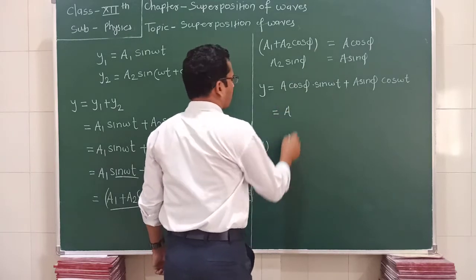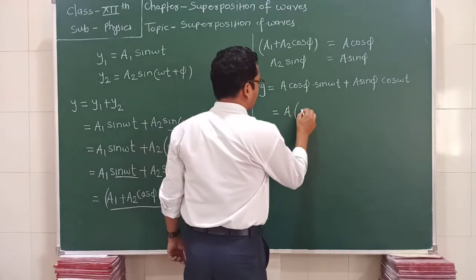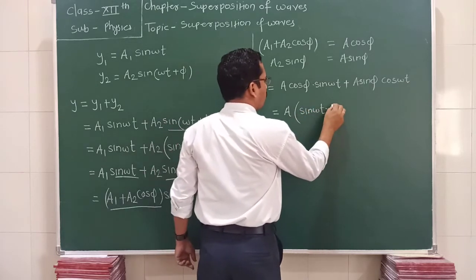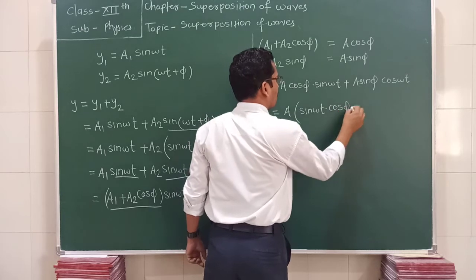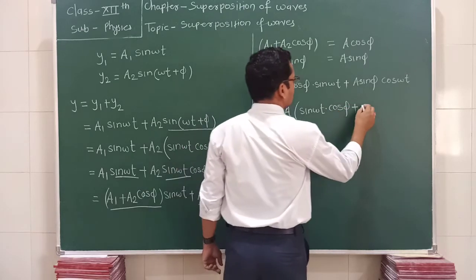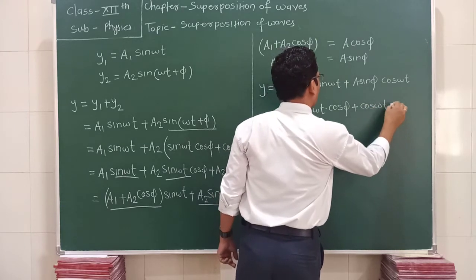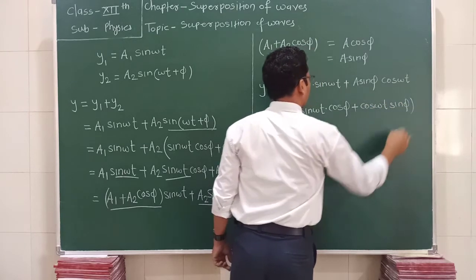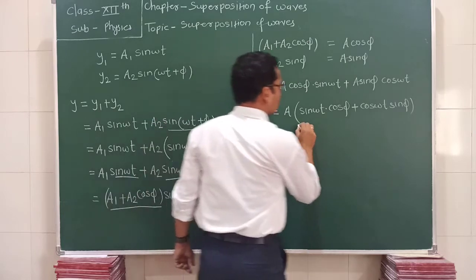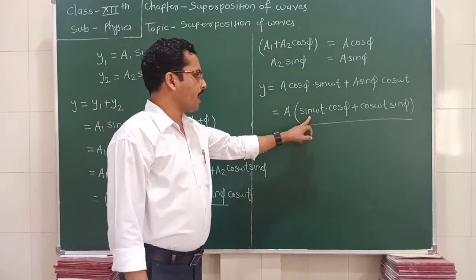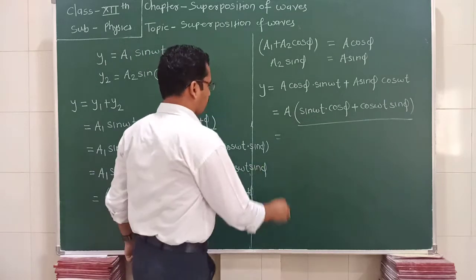So if we take common A, we write it like this: sin omega t into cos phi plus cos omega t into sin phi. Now what is this? This is the expanded form of sin(omega t plus phi).